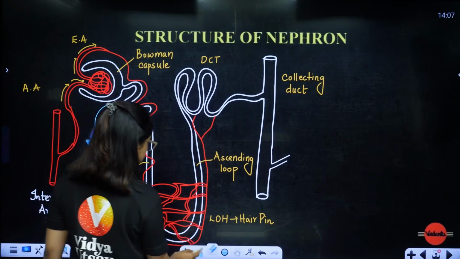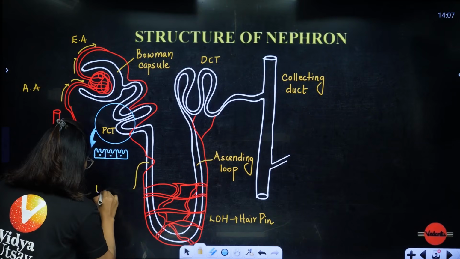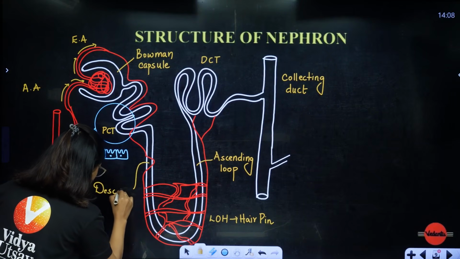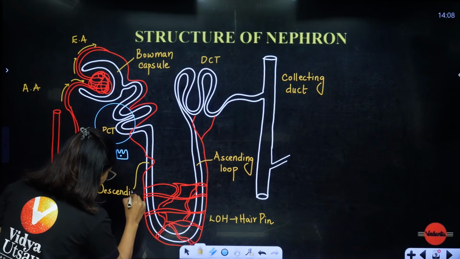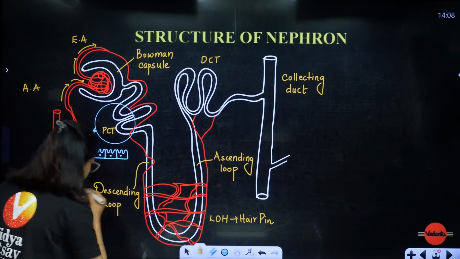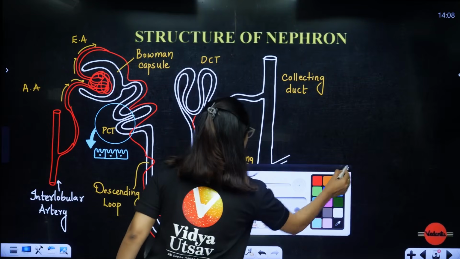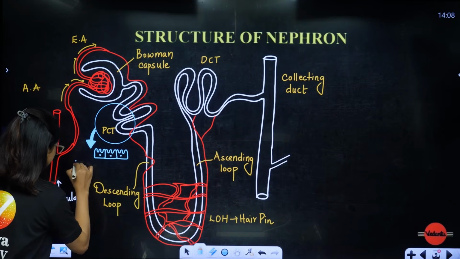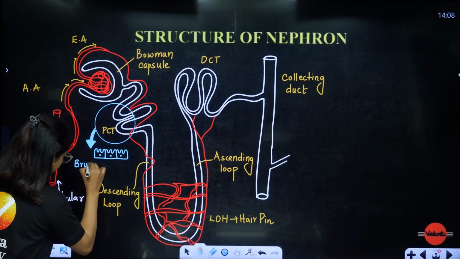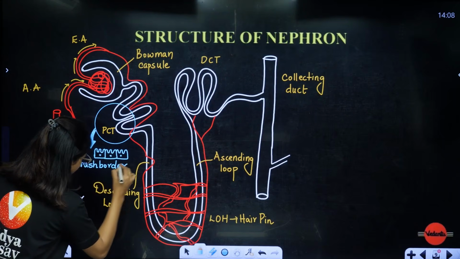I'll write this elsewhere. Okay, this is the descending loop. Done. So this PCT here, what is there, students? It is called brush bordered cuboidal epithelium.